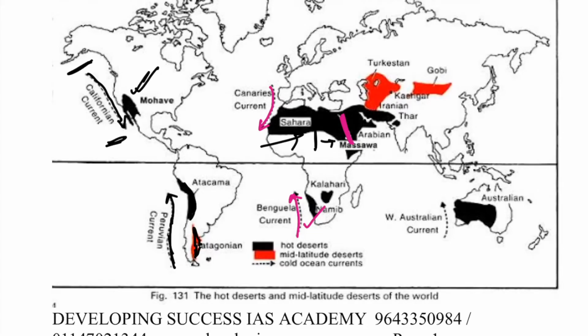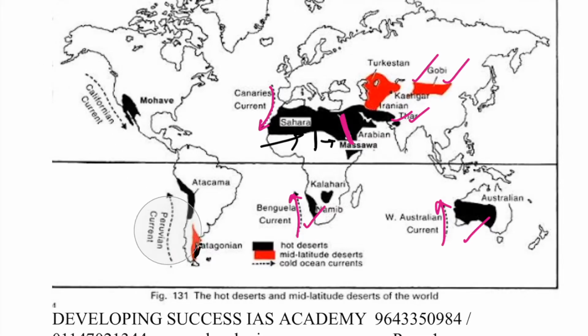If we talk about the mid latitude deserts in Asia, you have Turkestan desert, Iranian desert, you have Thar desert here in India Pakistan region, Gobi desert, Taklimakan desert in China Mongolia border. And again a tropical desert here in Australia, because the West Australian current here is also influencing. So in Australia you have many deserts like Sturt Stony Desert, you have Victorian Desert. Okay, so Australia is mainly having a very tough landscape because of these deserts. So these are the deserts of the world.